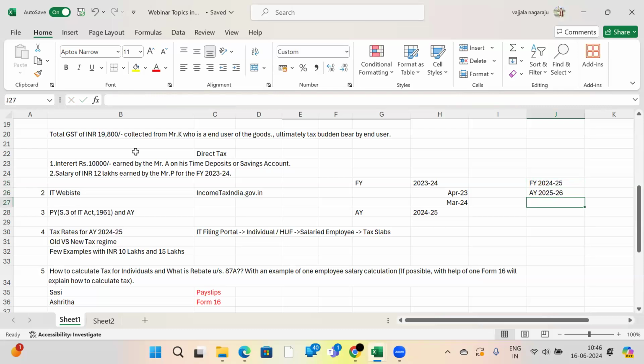Assessment year 2025-26. What is the due date for the running, current financial year? The due date is 31st July 2025.